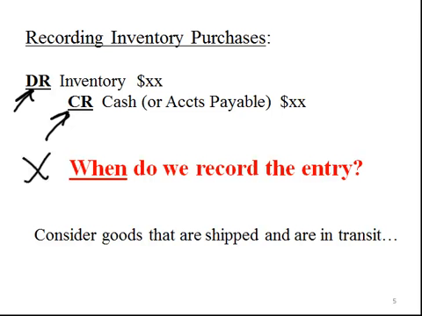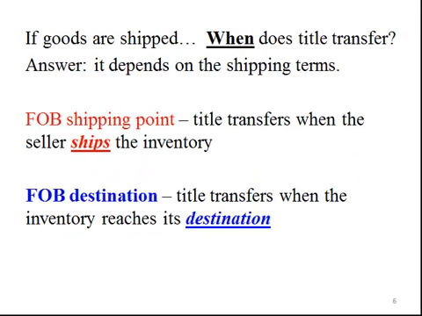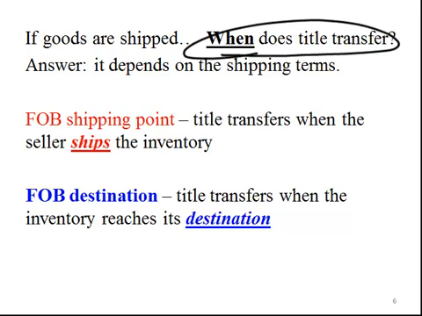But let's examine the question, when will we record that entry? Consider goods that are shipped and are in transit. What if there's a problem during transit? What if the truck overturns and the inventory is destroyed? Who has the risk of loss? Said differently, who still owns the inventory? The answer is it depends. It depends on the contractual shipping terms when title transfers.